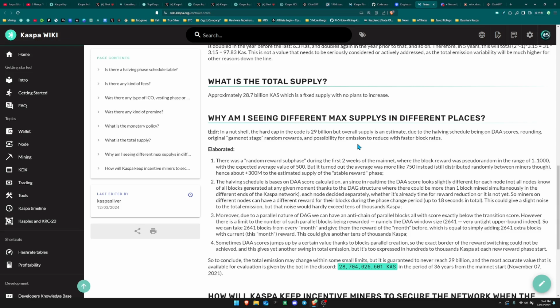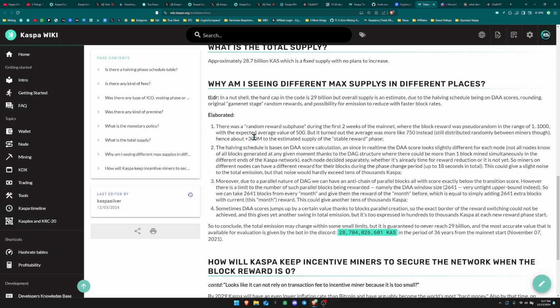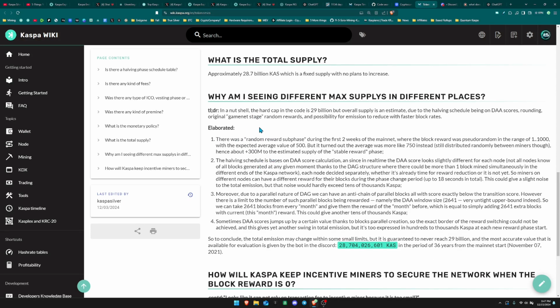So it's just going to basically change the exact number that will exist. And so since they used a script for this, the estimate that they got was 28.7 billion. And so when they elaborate this more, they tell us a little bit more information of what happened here.